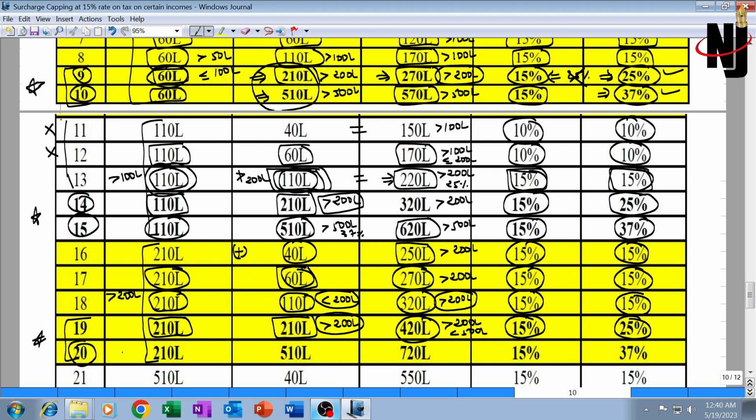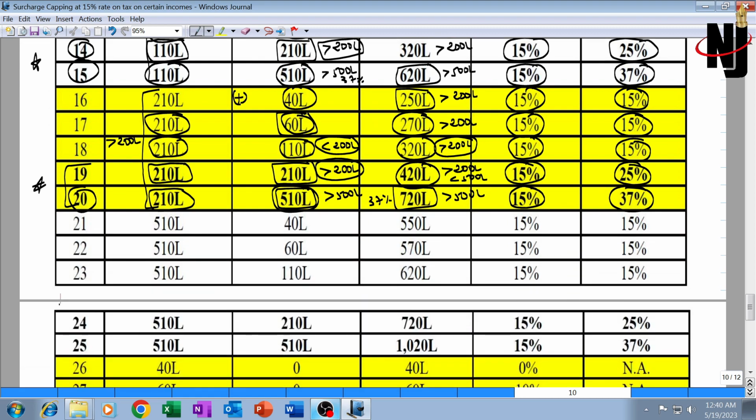In the 20th illustration, understand this very carefully. Special income is 210, other income is 510, and other income is greater than 5 crore. Therefore, other income will attract a surcharge rate of 37%. Total income is also greater than 5 crore, so the surcharge rate should have been 37%. So that will be the case: tax on other income will attract a surcharge rate of 37%, but the surcharge rate on tax on special income will be kept at 15%.